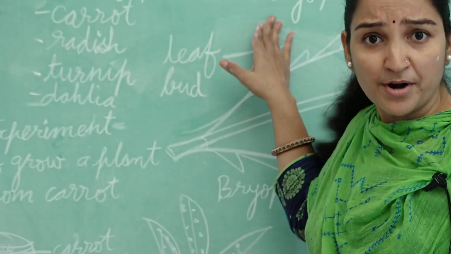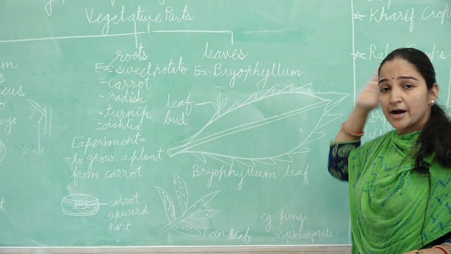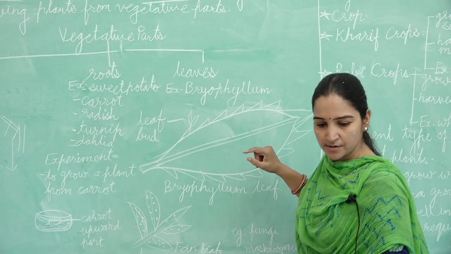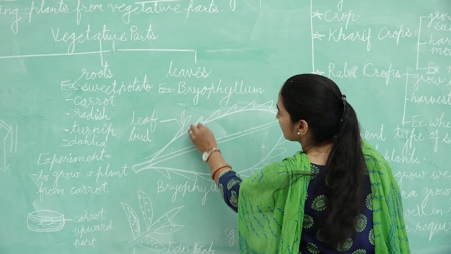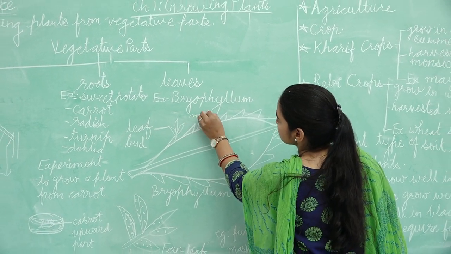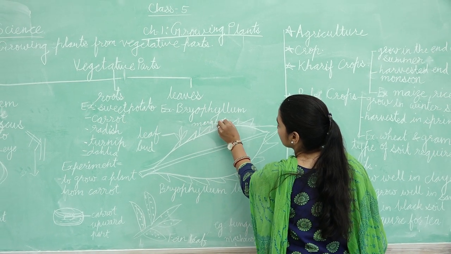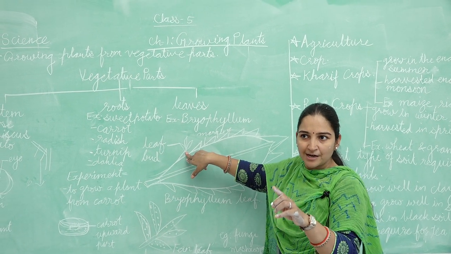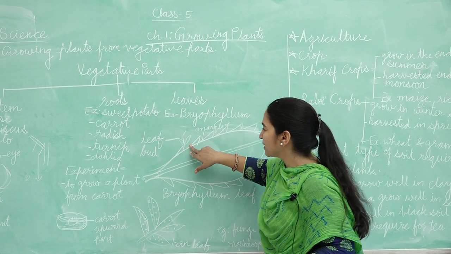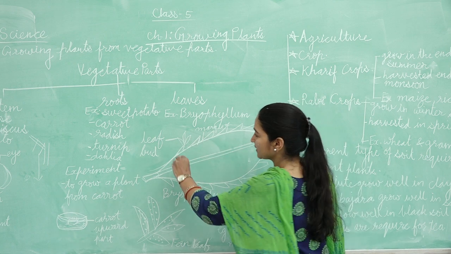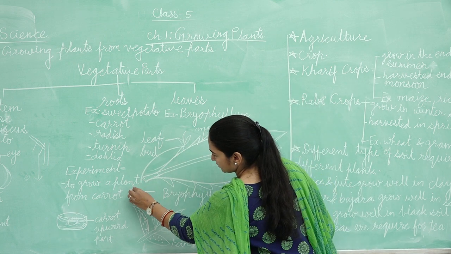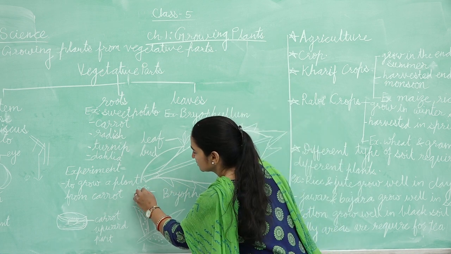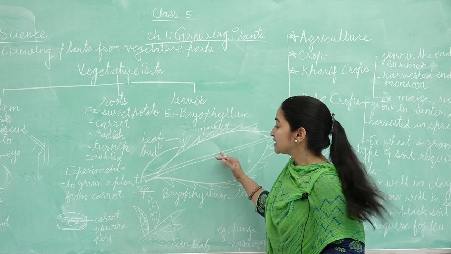This example is bryophyllum. Here also I draw a leaf of bryophyllum. These are the margins. Here are some leaf buds, which I show you in our plant. These buds drop down on the soil and grow into a new plant.